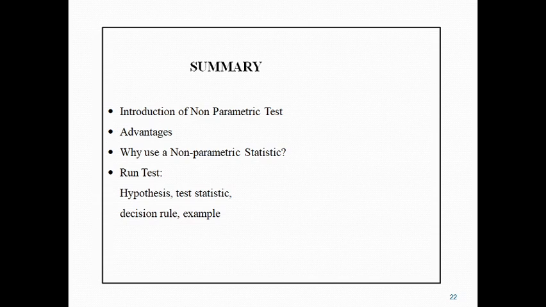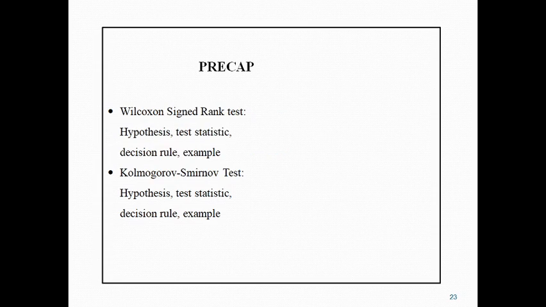We covered one non-parametric test, the run test, and saw its hypotheses, test statistics and decision using one example. In the next lecture we will see the Wilcoxon signed rank test and the Kolmogorov-Smirnov test, and what the hypothesis and test statistic are for both tests.